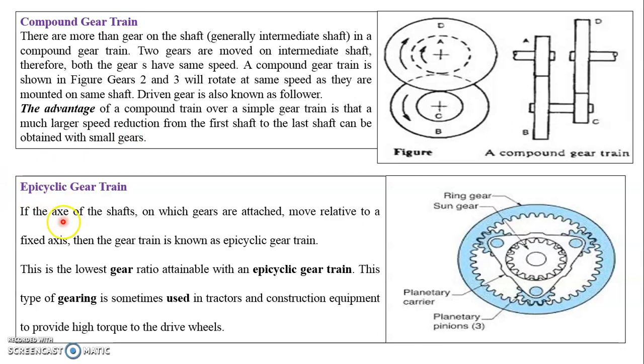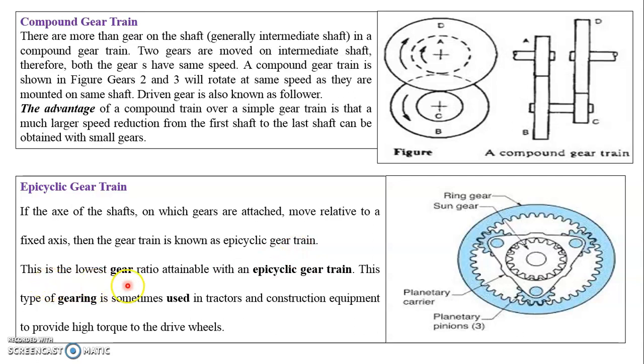Then the epicyclic gear train. If the axes of the shafts on which gears are attached move relative to a fixed axis, then the gear train is known as an epicyclic gear train. Here, suppose there are axes: a shaft for the sun gear, a shaft for the planetary gear, a shaft for the ring gear. Accordingly, there is a relative motion with respect to the fixed axis. Then this gear train is known as an epicyclic gear train.